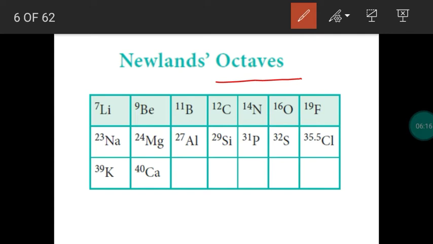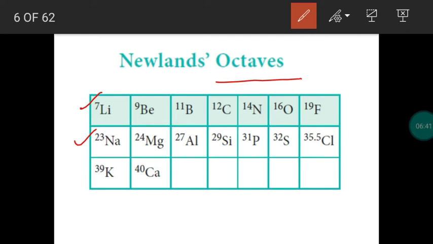So he observed the musical notes, right? When we observe the musical notes, sa, ri, ga, ma, pa, da, ni, sa, the first letter and the 8th letter resemble. First letter sa, 8th letter sa. So like musical notes, when we arrange the elements in the increasing order of atomic weight, the first element will resemble the 8th element. So this is called the law of octaves.